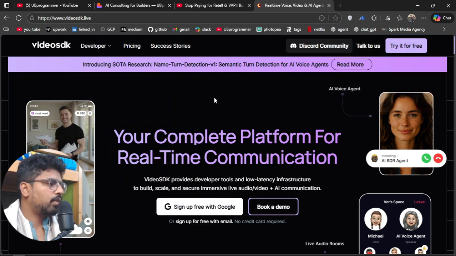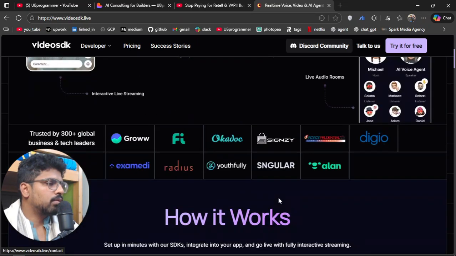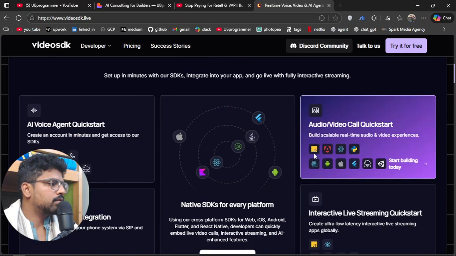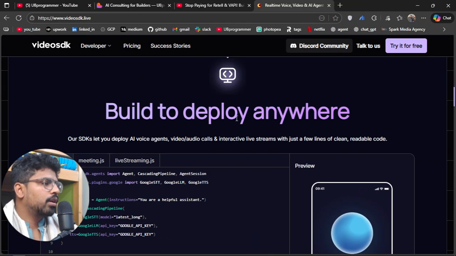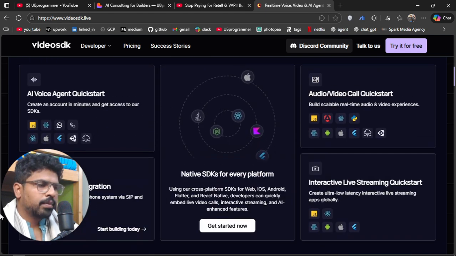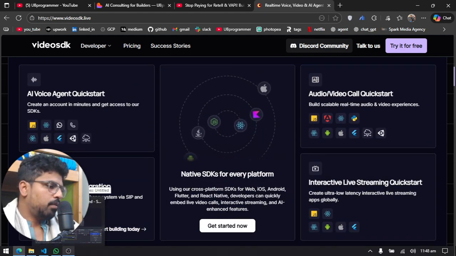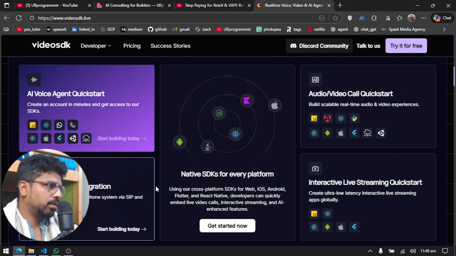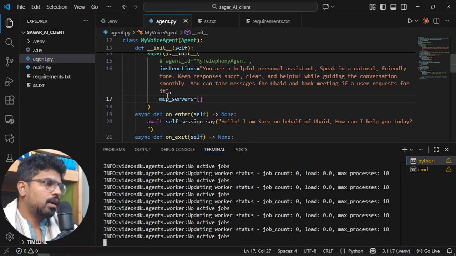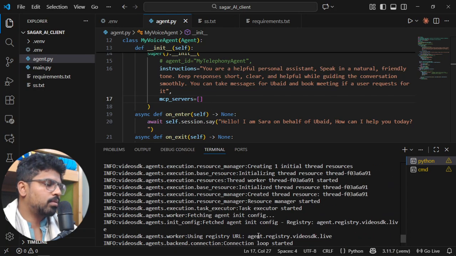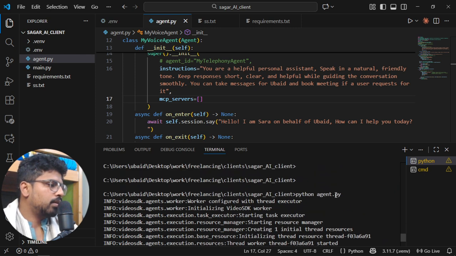And they even have a comparison with LiveKit, so you can see somewhere here. And you can even deploy it onto your own servers and all of that. So let's just see the demo first, and then we can see how we can build the agent in Video SDK. So I have built the agent, and this is running with this command, python agent.py.